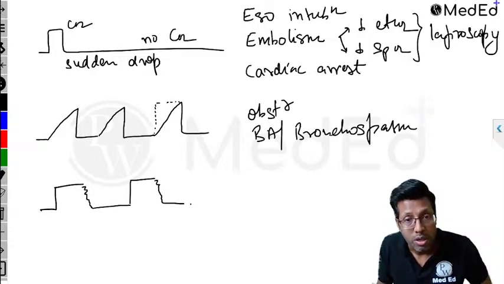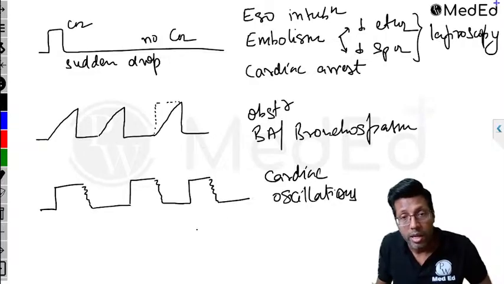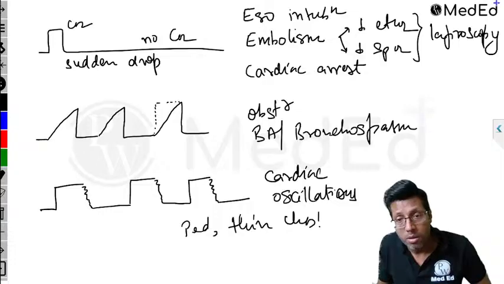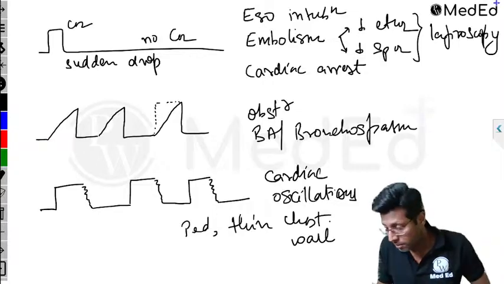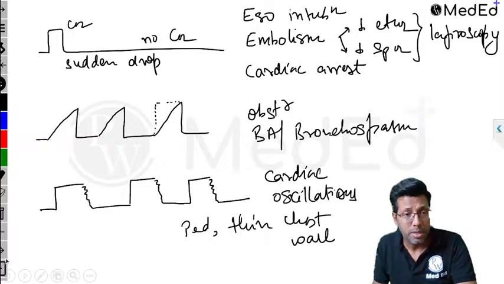If you get this small thing happening during inspiration, this is what is called as cardiac oscillations. This is seen in pediatric patients or people with thin chest wall. Okay, got it?